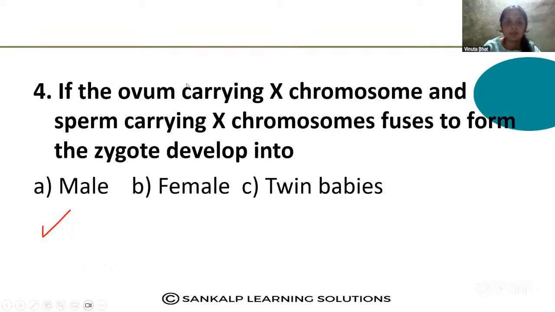Next question. If the ovum carrying the X chromosome and the sperm carrying the X chromosome fuse to form the zygote, develop into male, female, twin babies. Yes, what's the correct option? That is the female, because XX chromosome will always be the female and XY will be the male.